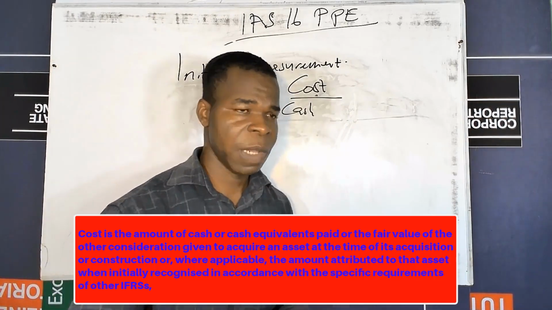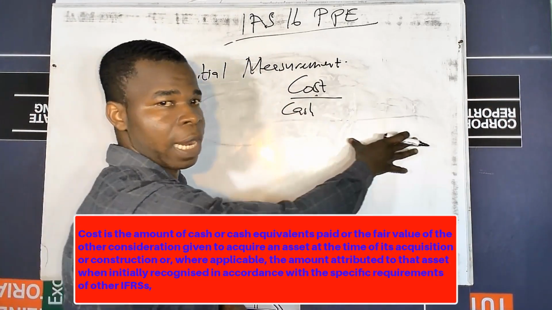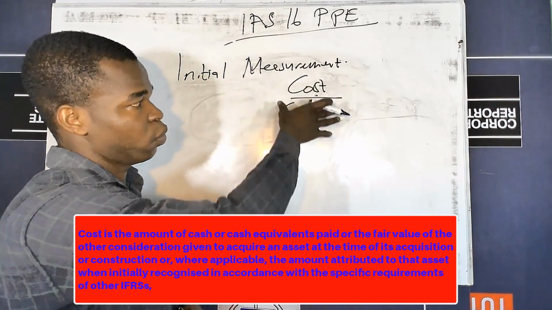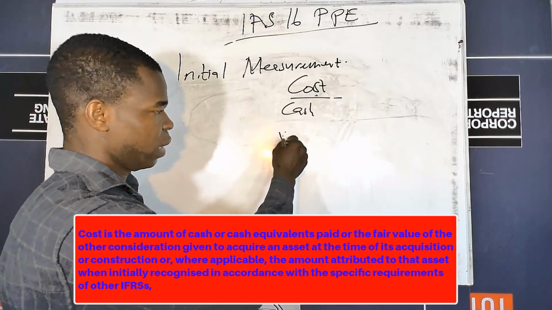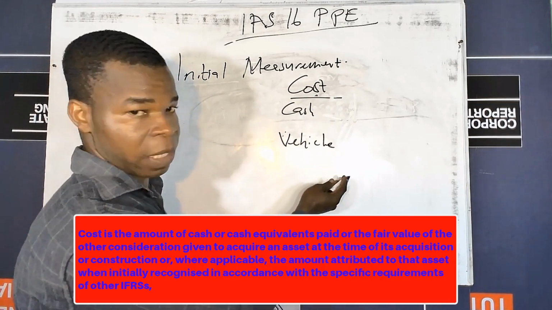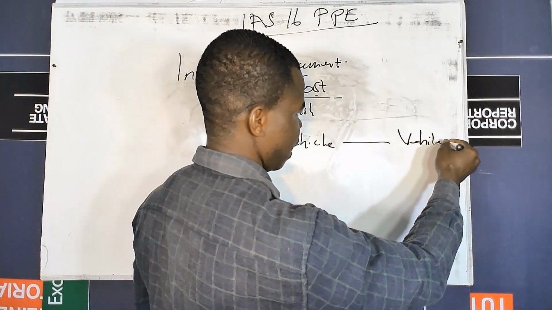This means that sometimes an entity can exchange an asset for another asset. So I'm trying to explain the definition of the cost. So we can exchange, let's say an entity has a vehicle that it has used for some time and wants to change it with a new vehicle from another entity.